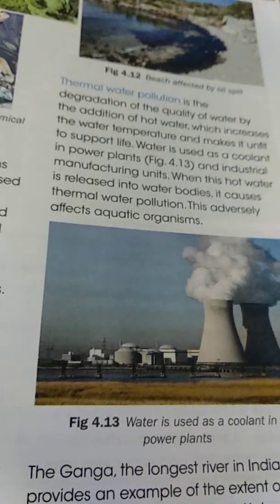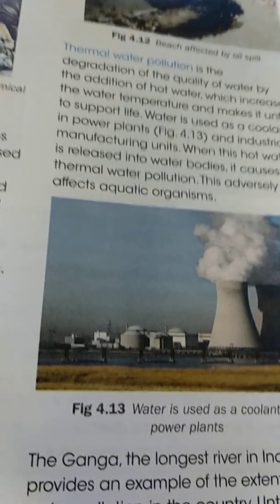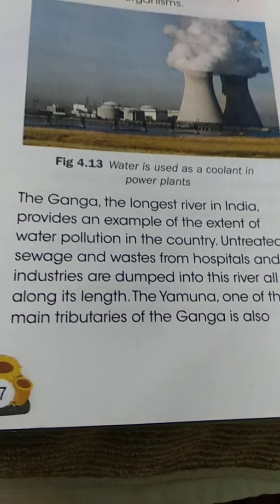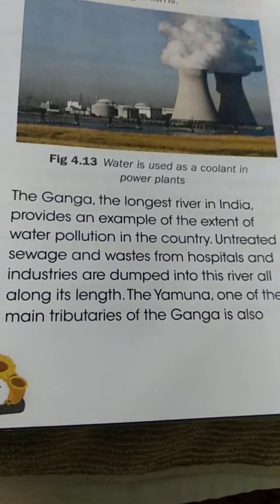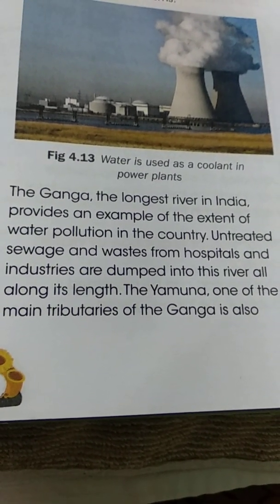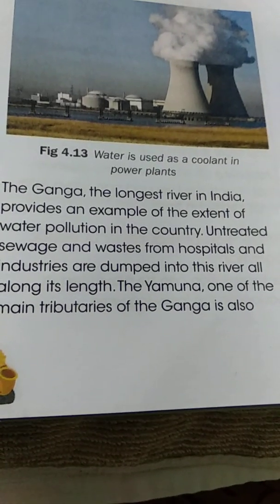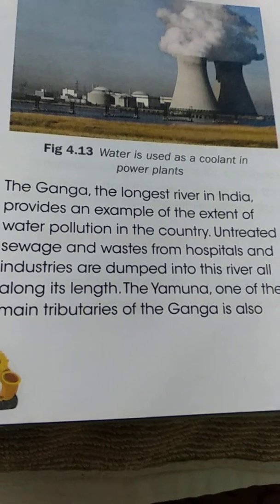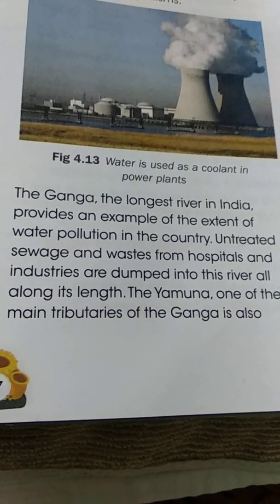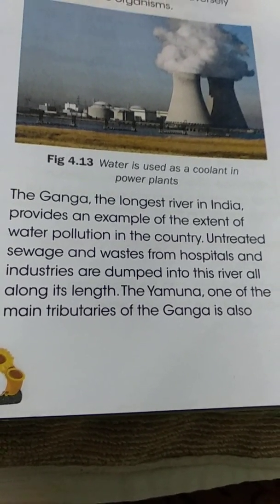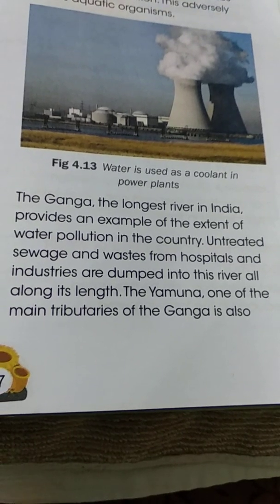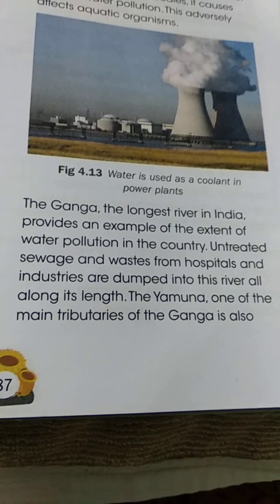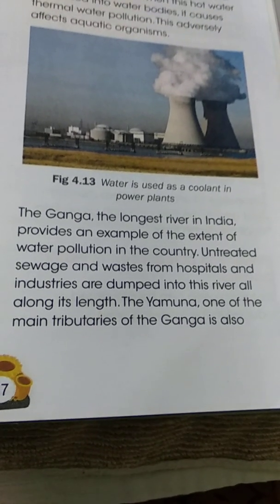which affects aquatic organisms. Ganga, the longest river in India, is a big example of water pollution in our country. Untreated sewage and waste from hospital industries are dumped into the river along its length. The Yamuna has lost its color. If you see the Yamuna, you can find it black, but why is the water black? Due to the waste material that is dumped into the river.